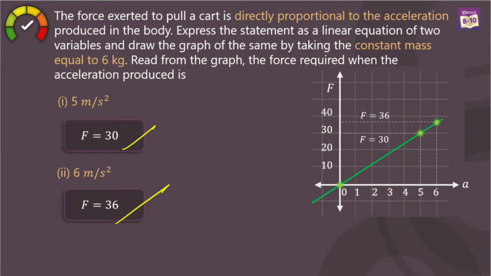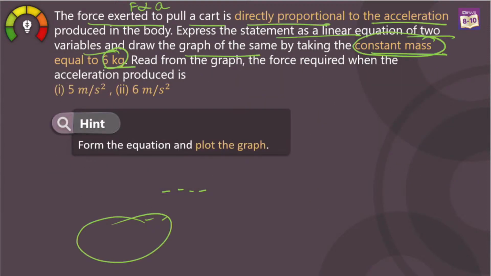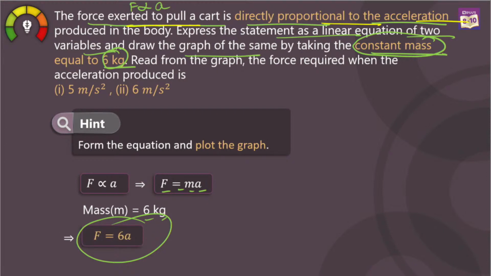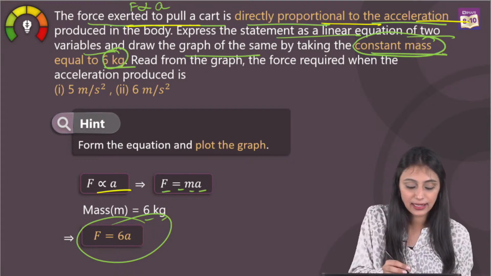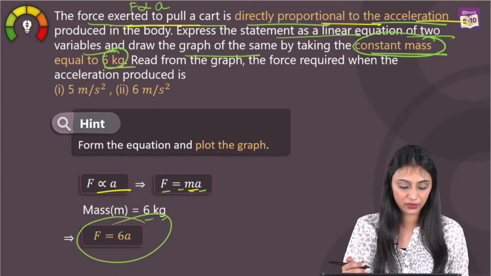ma'am, will you please repeat? Yes, sure. See, Shardul, what we have done here is simply we framed an equation first from the given information. The given information was that force is directly proportional to the acceleration. So simply using that statement, I wrote force is directly proportional to the acceleration. Whenever we remove the proportionality sign, there is a constant over here, which is m, which is 6.